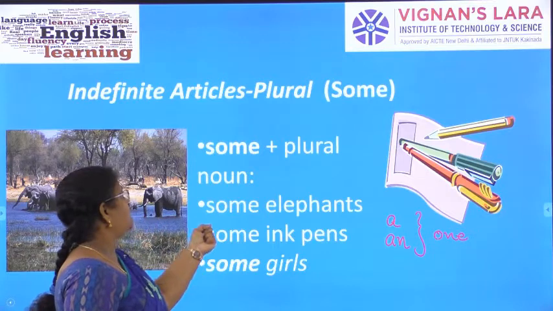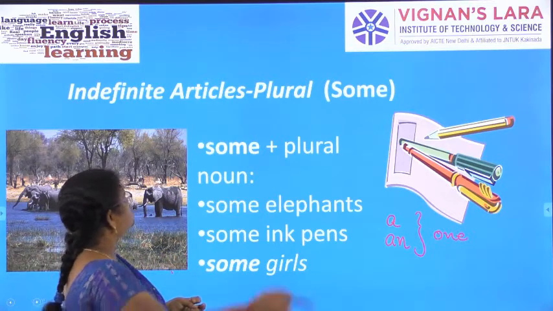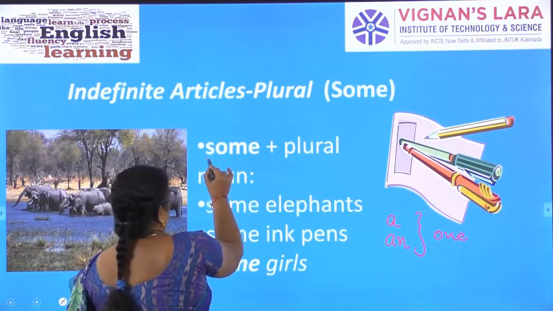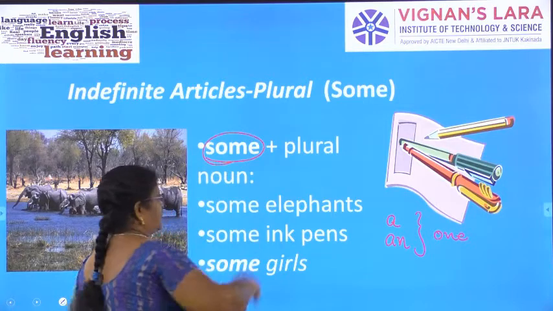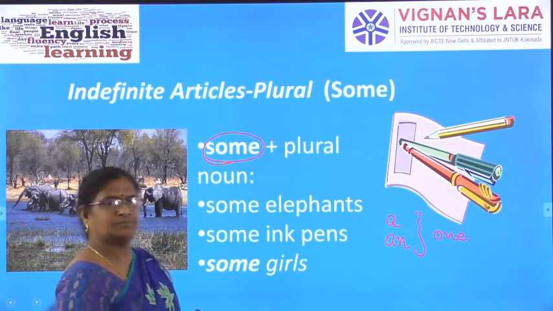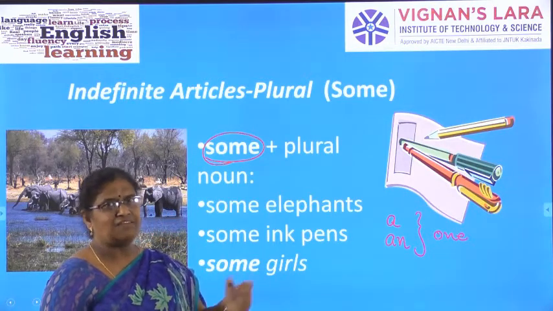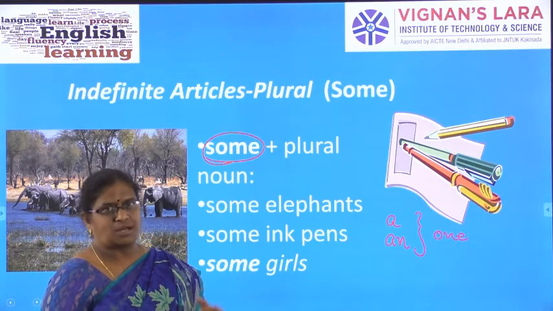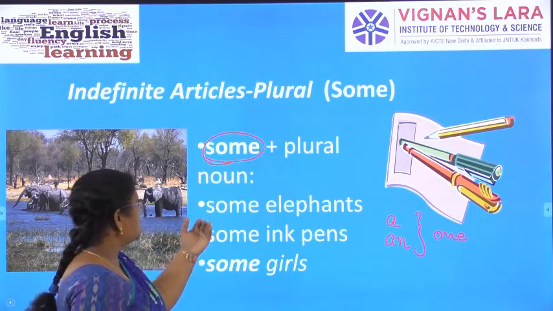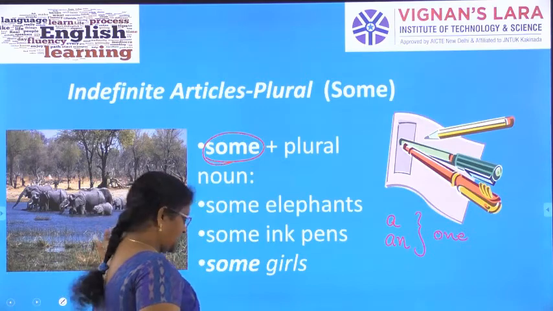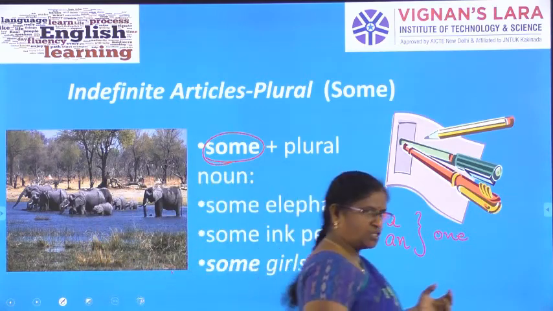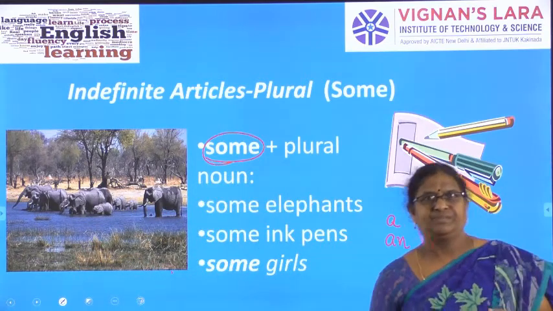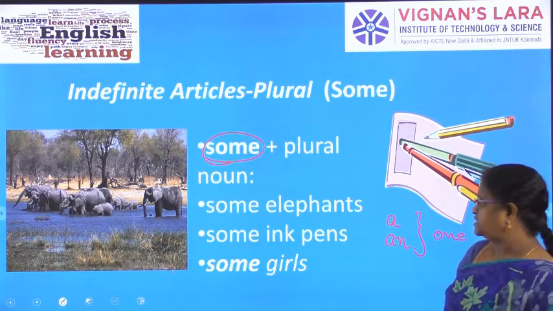That is what I am explaining here. We use some before a plural noun. Some elephants. We say an elephant, singular, one elephant. Some elephants means plural. See how the elephants are enjoying in the waters. They are loving it. Some elephants.